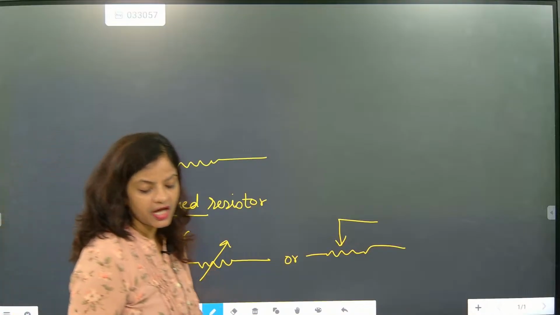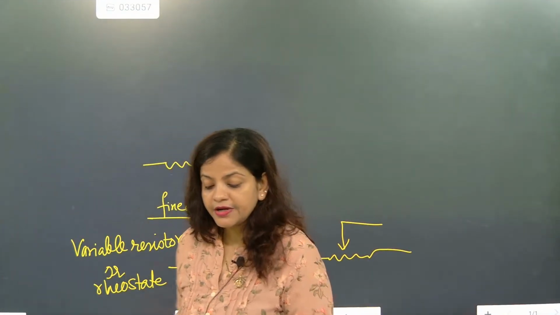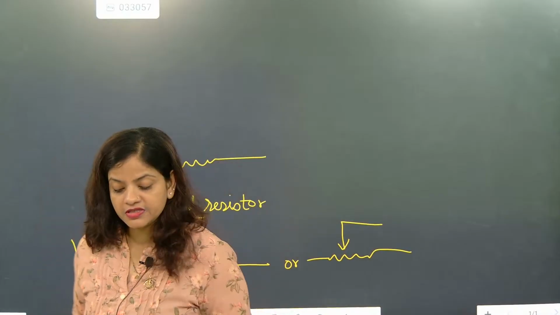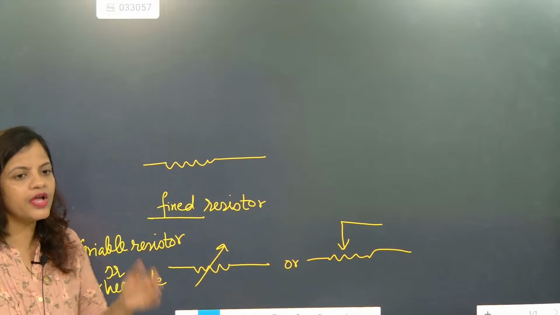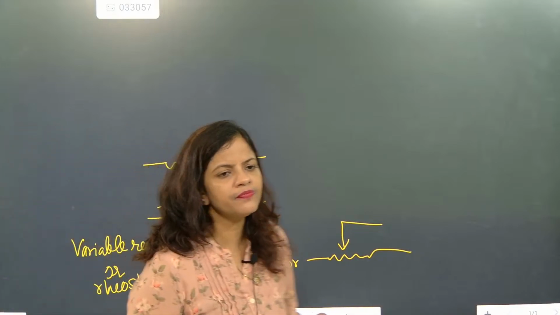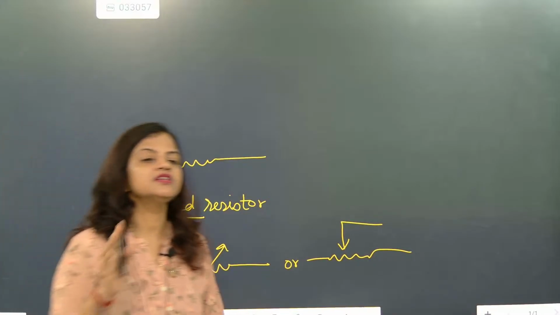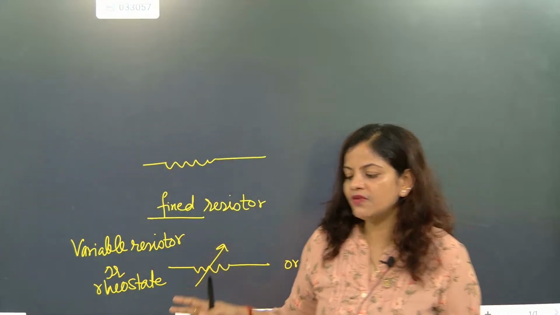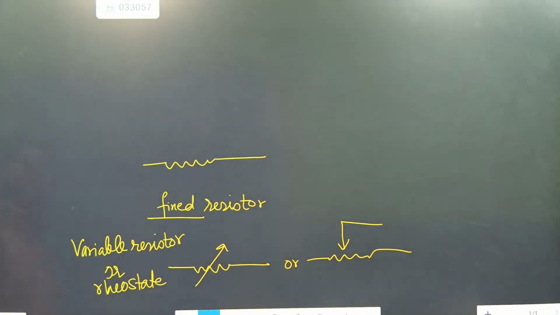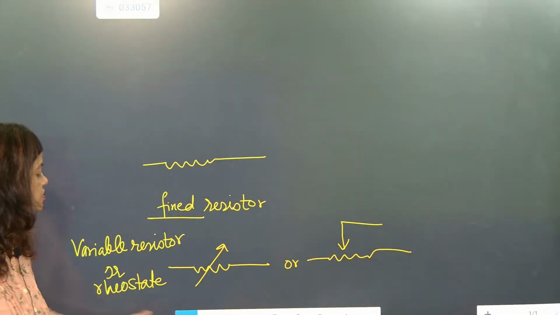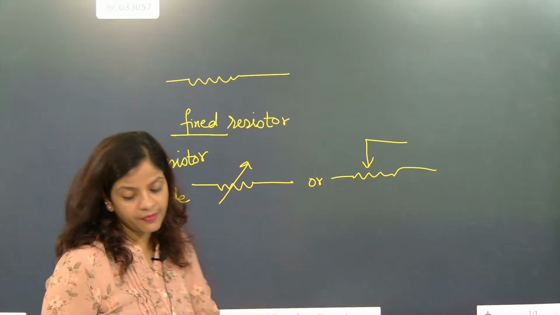So what is the speciality of rheostat or variable resistor? The speciality is their variation; their resistance is not fixed. You can change it. So that means you can change from 5 ohm to 7 ohm, or from 12 ohm to 2 ohm. That's why it is called rheostat. I hope everybody understood. So this is exactly the meaning of fixed resistance and variable resistance.